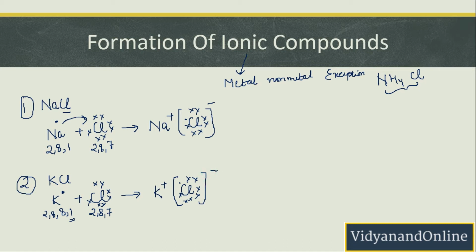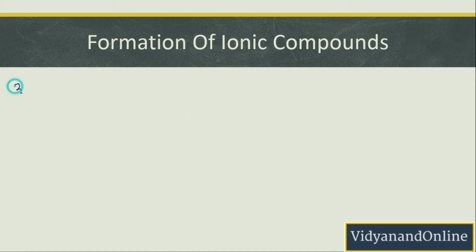Okay, now let me take 2 more examples for this. So let us talk about magnesium oxide. Magnesium oxide is basically made from 1 atom of magnesium and 1 atom of oxygen, right? So magnesium will be having 2 electrons in the outermost shell because its atomic number is 12, so it will be 2, 8, 2. Whereas oxygen will be having 6 electrons in the outermost shell because its atomic number is 8. That is why the electronic configuration will be 2, 6. So it will be 1, 2, 3, 4, 5, 6 electrons in the outermost shell of oxygen and 2 electrons in the outermost shell of magnesium.